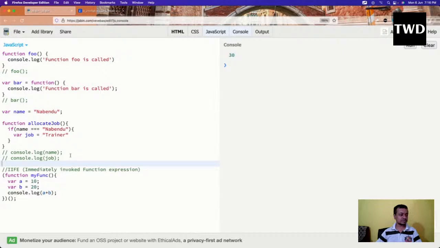Immediately invoked function expressions are used so that it is not global, everything is local. I don't even have a function name. Okay, one more thing. Actually, I think I have given it wrong. Why I'm taking this also is because there is no function name. I can directly call it like this. No function name is required actually. So this is the IIFE, immediately invoked function expression. Okay, so that is there. And those who are afraid of JavaScript need to be more afraid now, because this is like JavaScript from hell.